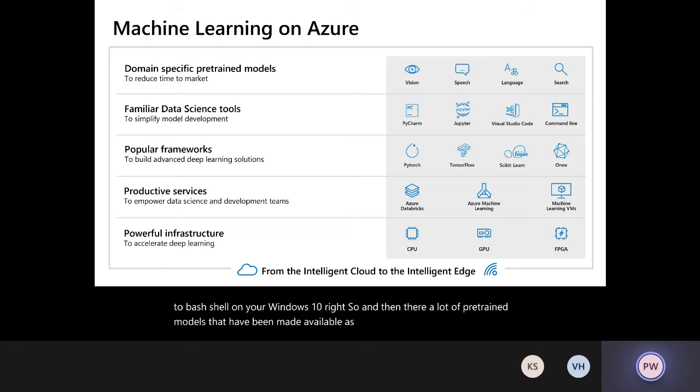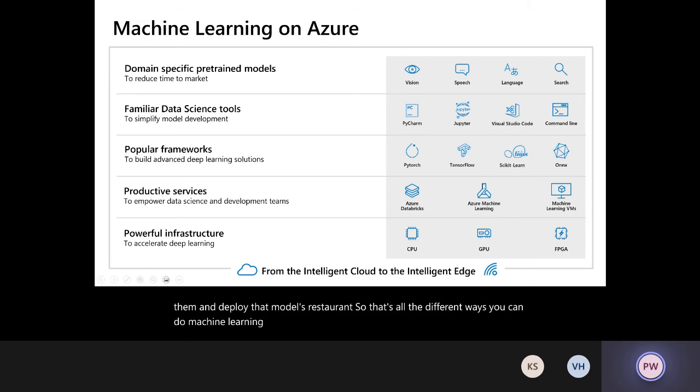So if you look at Cognitive Services offerings in Azure, there are different vision areas, and I think a talk happened on that a couple of weeks ago. So there are various models in computer vision, in speech, in language area, which are not just pre-trained models available to you as REST endpoints, so that any app or mobile developer can go ahead and integrate intelligence into their apps. But along with that, we also made customization features into them. So for an app developer, if you want to build a custom vision model, they can just upload their own set of images, tag them, and deploy that model as a REST endpoint. Right? So that's all the different ways you can do machine learning on Azure.